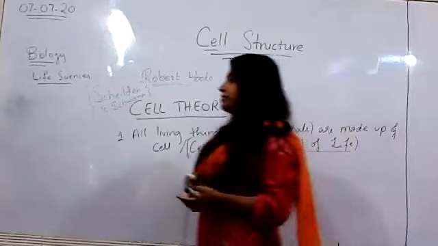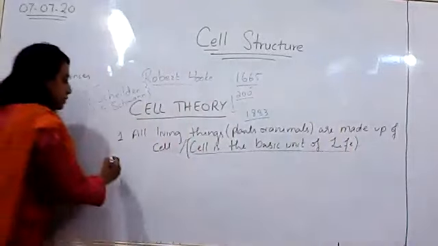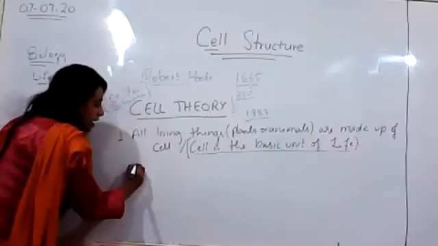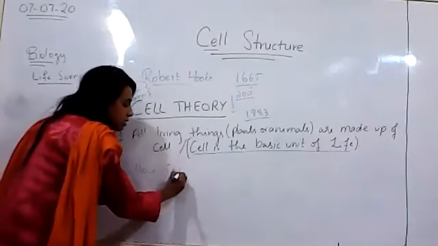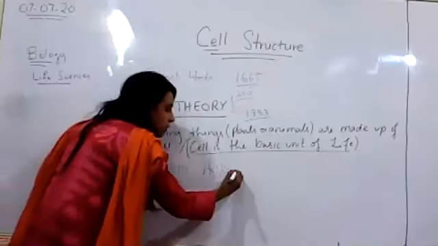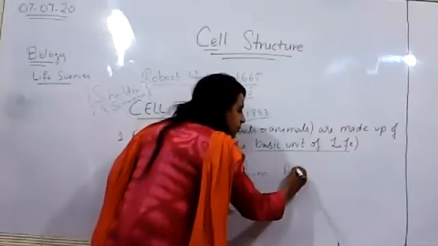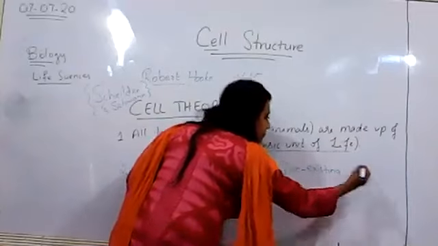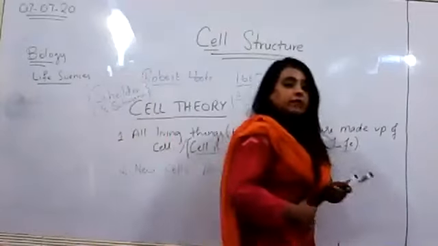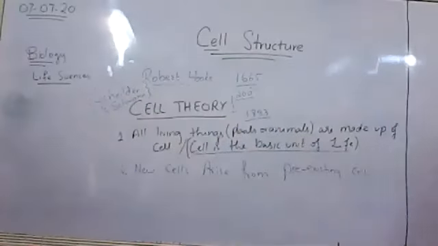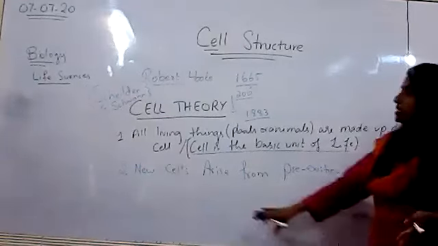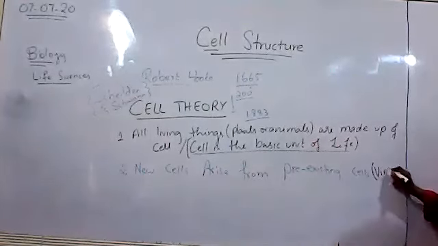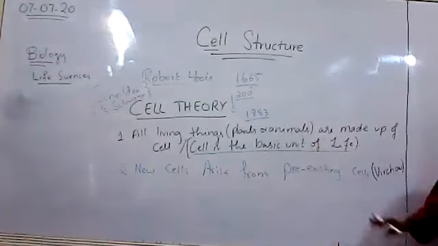The second point that we have is that new cells arise from pre-existing cells, right? How are new cells made? New cells arise from pre-existing cells. What does this statement mean? I'll also write in the bracket the name of the person who actually worked on it. It was Virchow who worked on it.